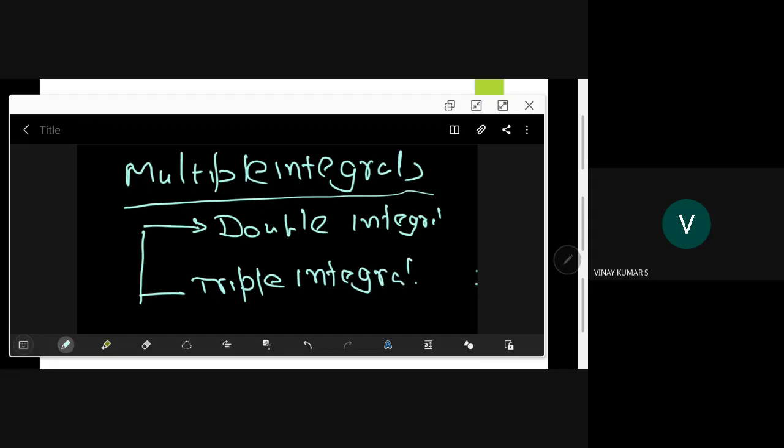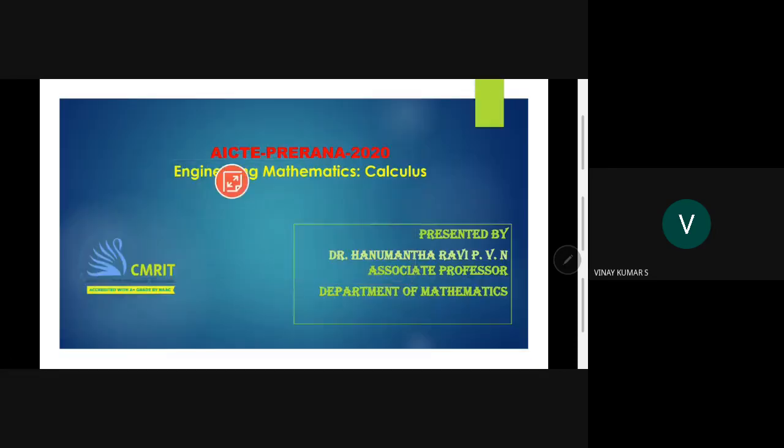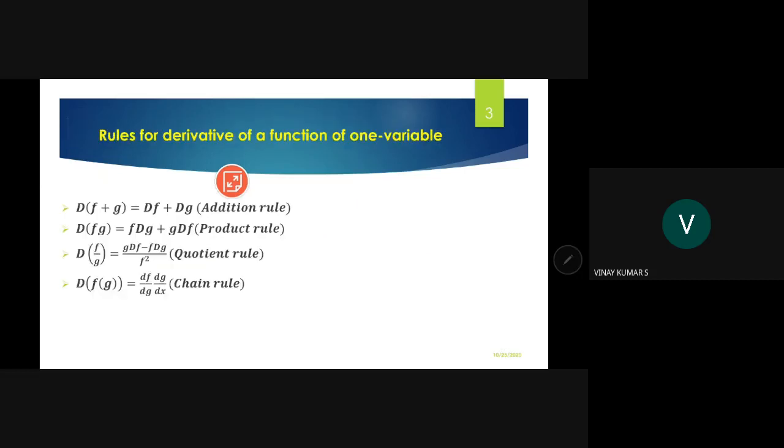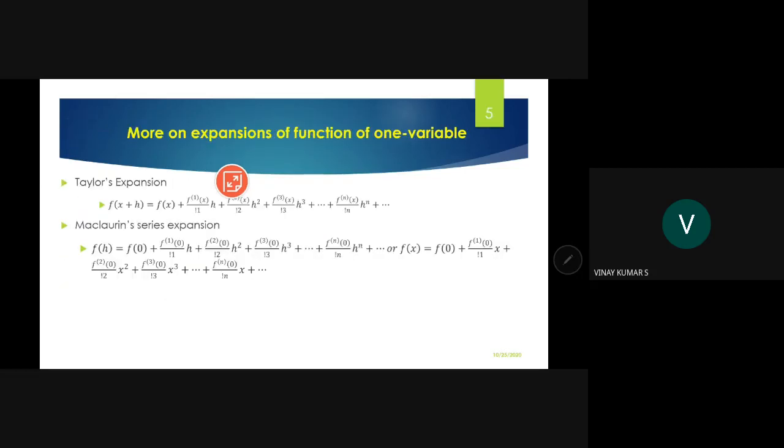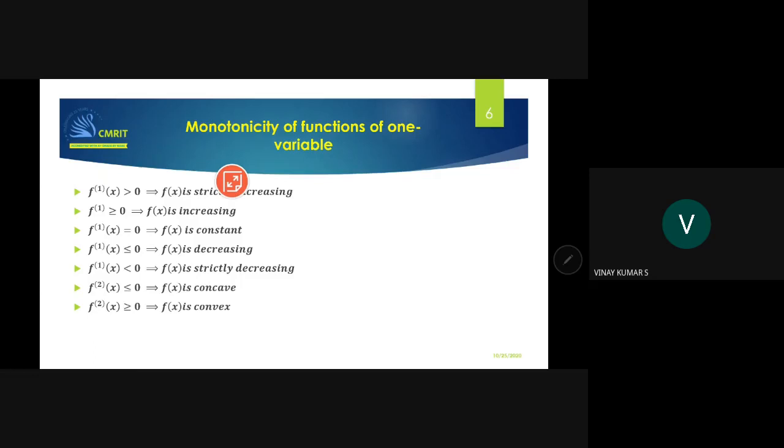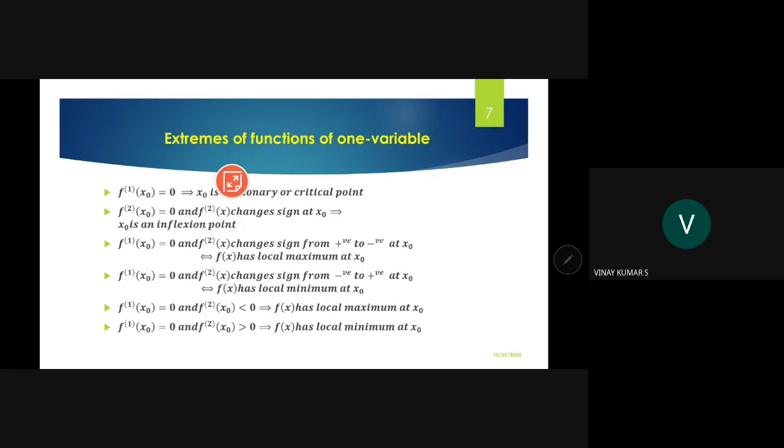So see here, to the best of my knowledge, this is the sixth lecture on calculus. For a span of 4 sessions, we have discussed the derivative. We focused more on partial derivatives and their applications.